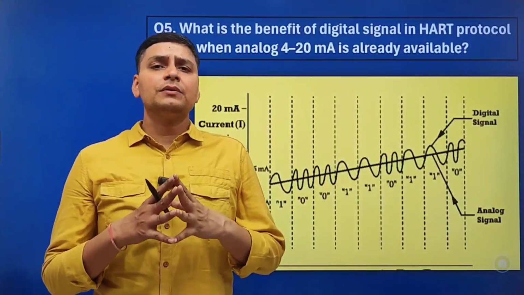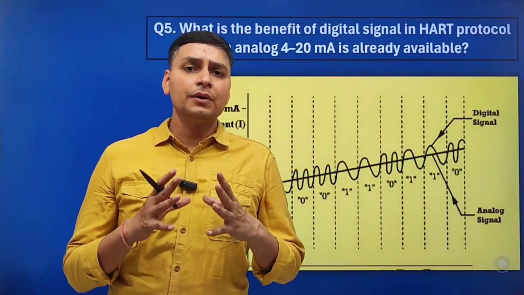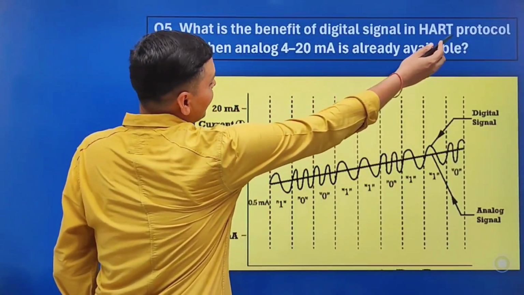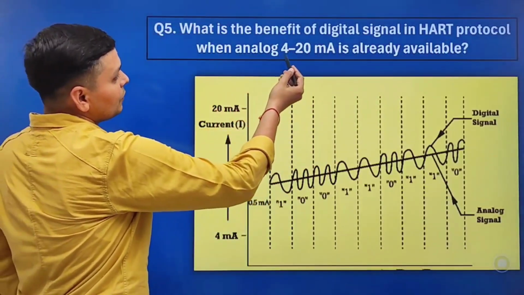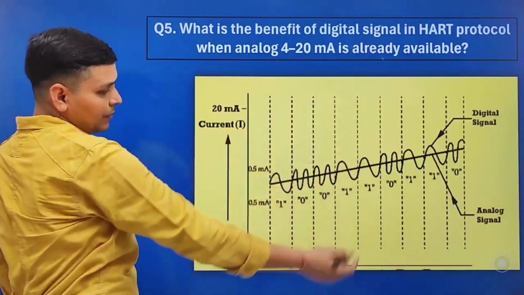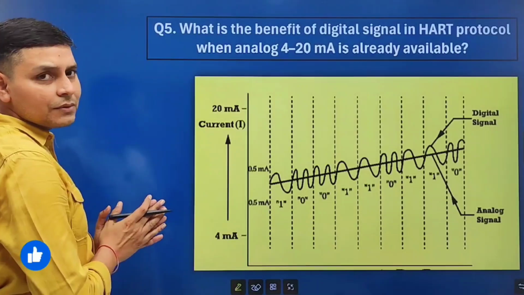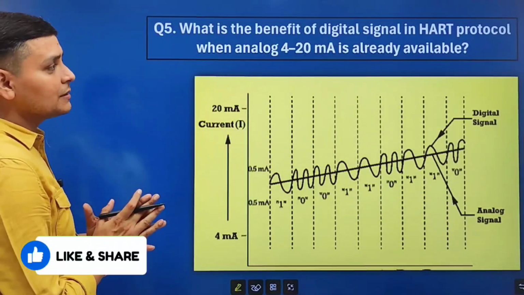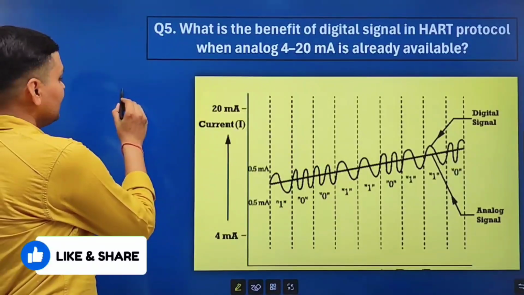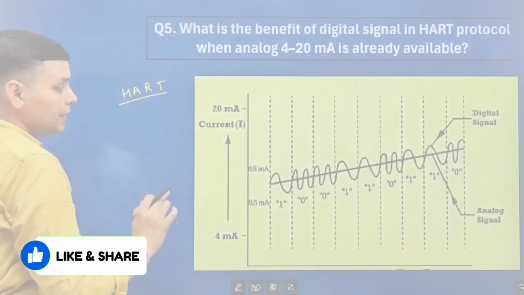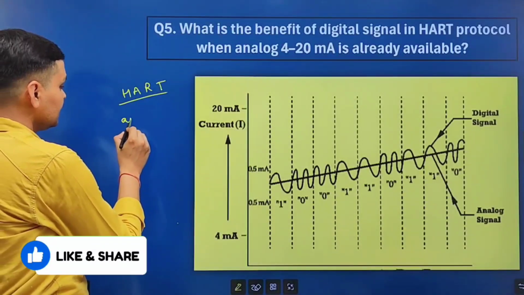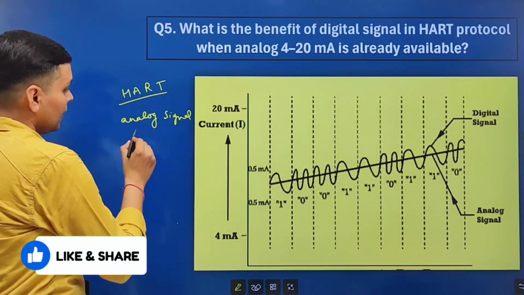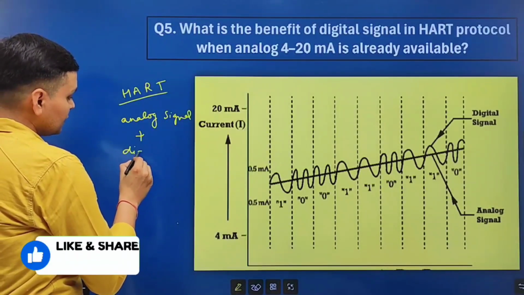Now the next and important question is about HART protocol. What is the benefit of digital signal in HART protocol when analog 4 to 20 milliampere is already available? Look friends, it is a very important question and you need to understand it. It is the basic of instrumentation. In HART protocol, analog signals and digital signal both are used.